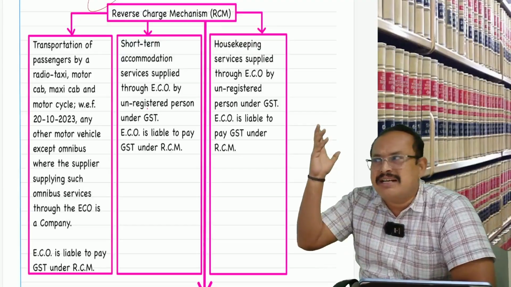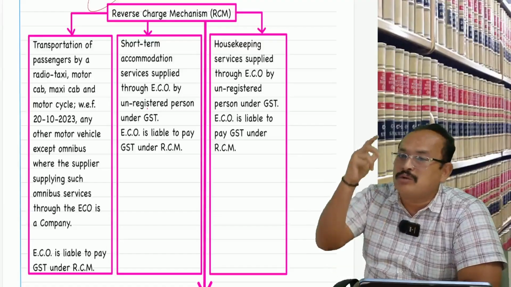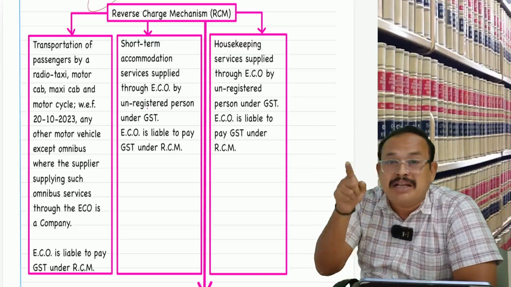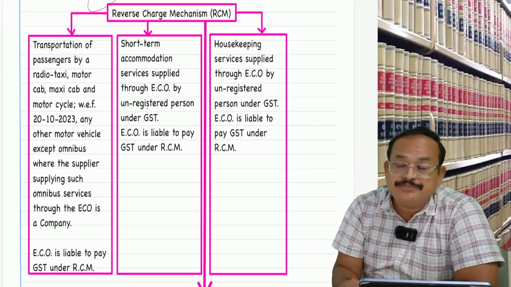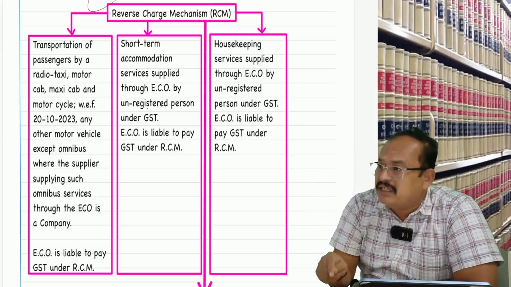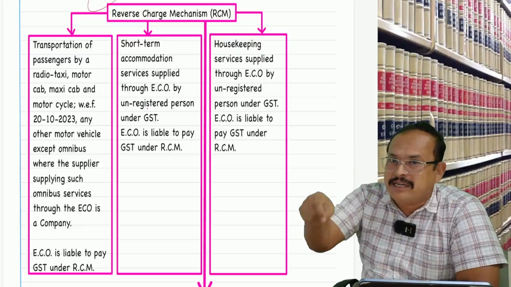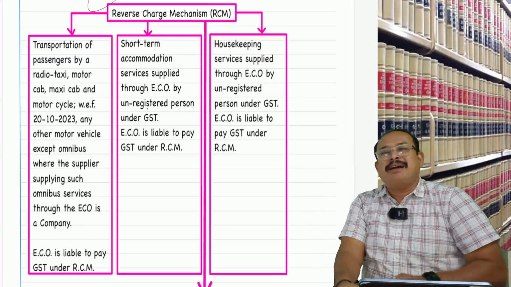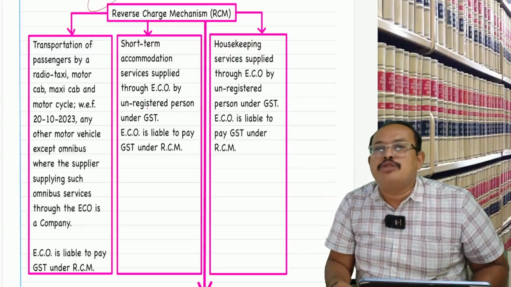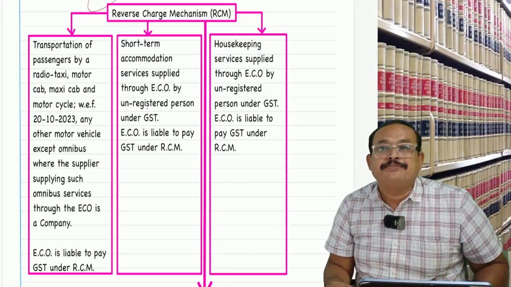Sir, if it is outside India, sir? Oh, supplier outside India? Yes, sir. He is from USA operating through cloud, sir. If there is such a case, section 5, subsection 5 of the IGST says that you have to pay GST in the given case. Sir, I am outside India. If so, you should have a place of business in India. Sir, difficult, sir, so expensive, sir. In that case, at least you should have a representative in India to pay the GST. I am not willing to have a representative in India. Is it so? Are you sure? Yes, sir. Then we are going to cut your services to cloud. You will not be able to provide services in India. You get my point, sir?